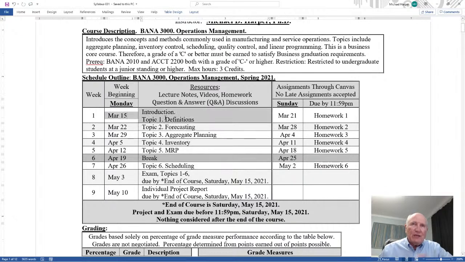So each week you'll have a lecture at the beginning, download the homework questions, get the answers, and submit the homework before Sunday, 11:59 p.m. No late assignments are accepted. I'm very strict with that. So make sure you get the assignment done earlier that week and submitted, and everything's fine.